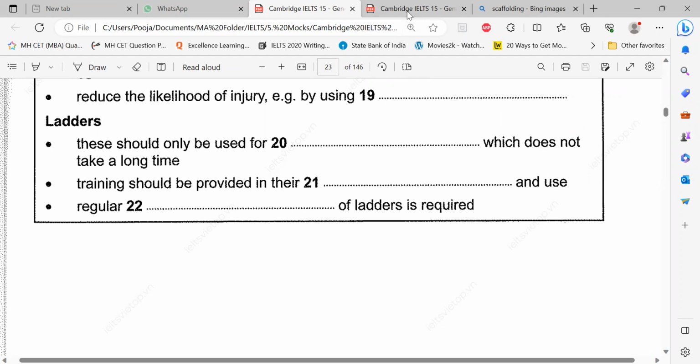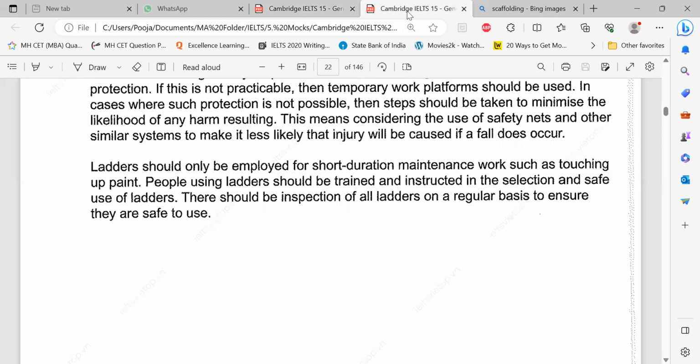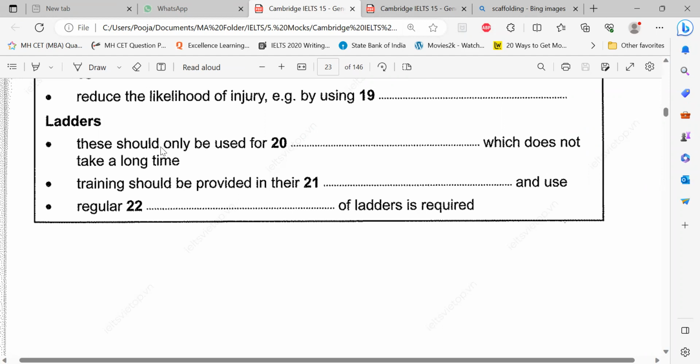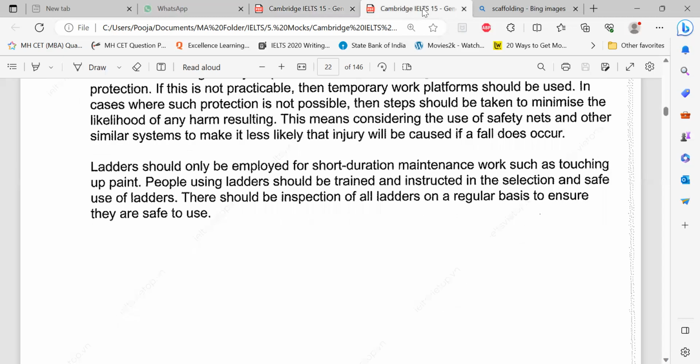It should be used for touching up paint or something. No, I don't need an example. These should be only used for. You actually gave me the answer, but that was a redundant answer. This word suggests it's an example. The touching of the paint is an example, but what is it used for? Only be employed means used.